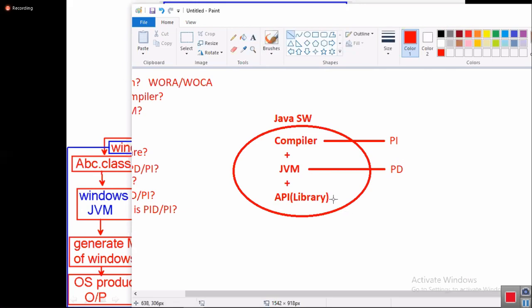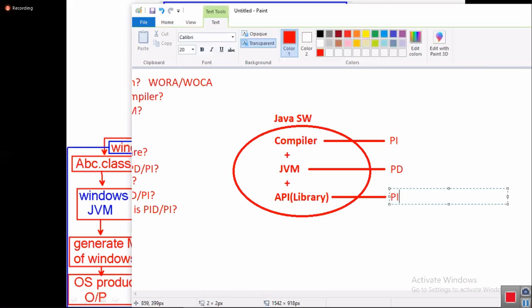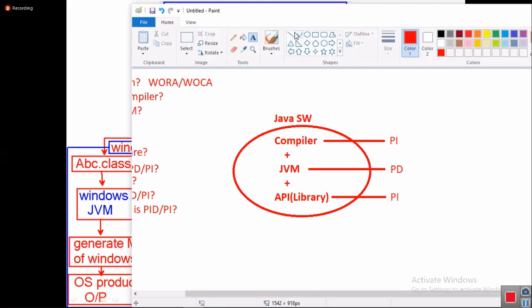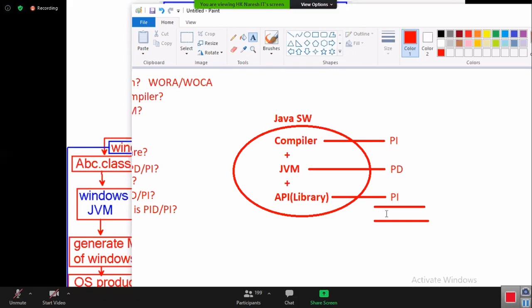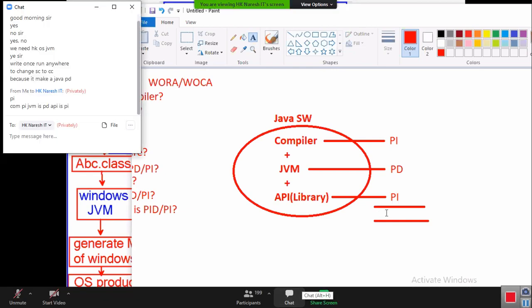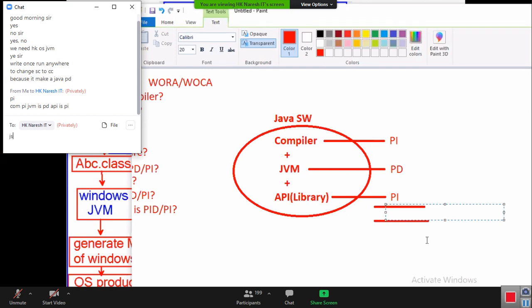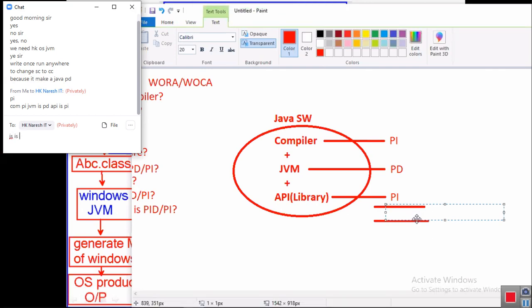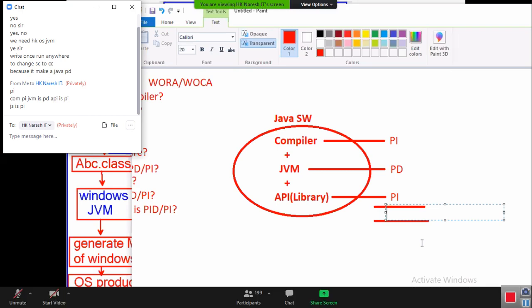Once you compile a Java program, the same Java program you will use for all operating systems. You are not recompiling again, so it is platform independent. So finally tell me, Java software is platform dependent or platform independent? That means, can the same Java software be used in all operating systems, or do you have separate Java software for every operating system? Come on, think. Do you have separate JVM software for every operating system?